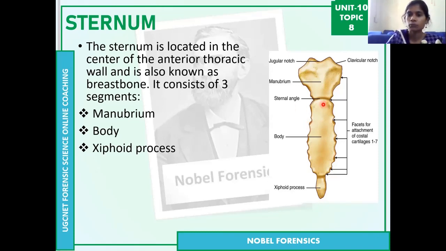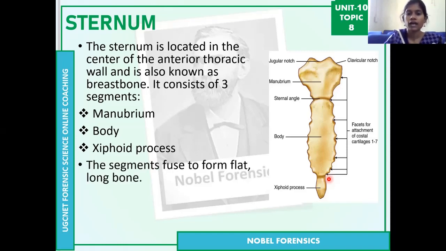So actually these are 3 bones combining to form only one bone, which is the sternum. But before that, the body actually has 4 parts, which fuse into only one part, which is the body. And again, these 3 parts fuse into one bone, the sternum bone. So focus on the terminology again: manubrium, body, xiphoid process. These 3 fuse and form only one bone, the sternum. We can also call it the breastbone.